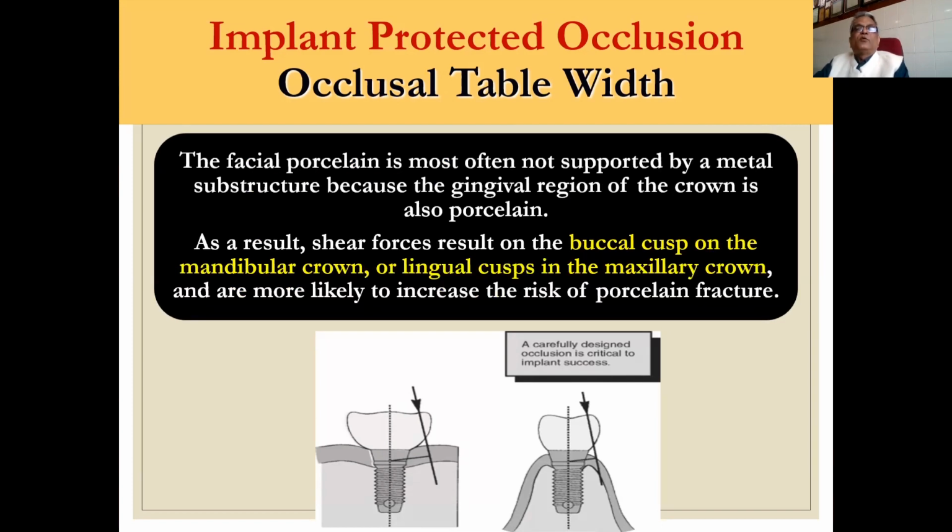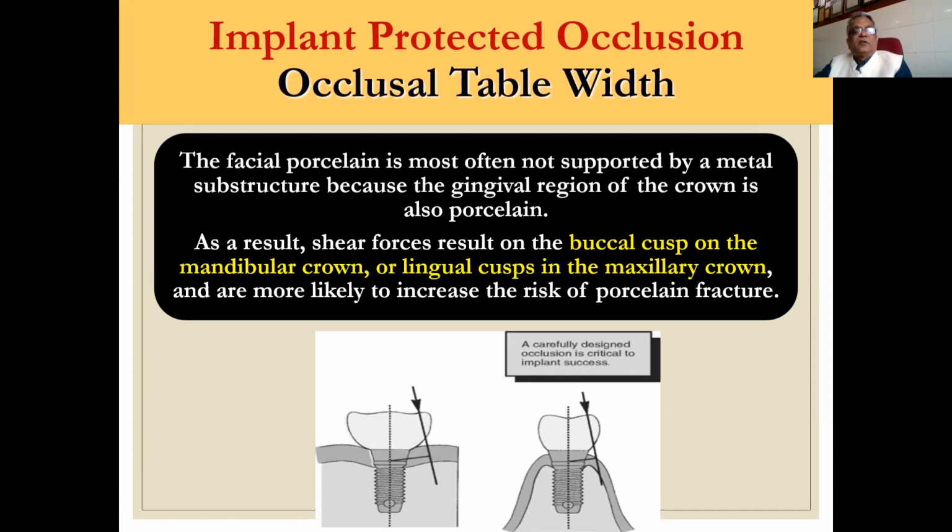The facial porcelain is most often not supported by a metal substructure, because the gingival region of the crown is also porcelain. When we are designing and making a crown, we should always try to have metal in the gingival region so that we have a stronger ceramic and the chances of ceramic fracture are less. And the buccal cusp on the mandibular crown and the lingual cusp on the maxillary crown are the functional cusps, we know it.